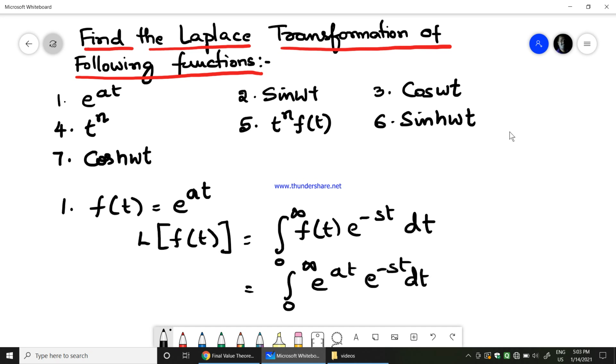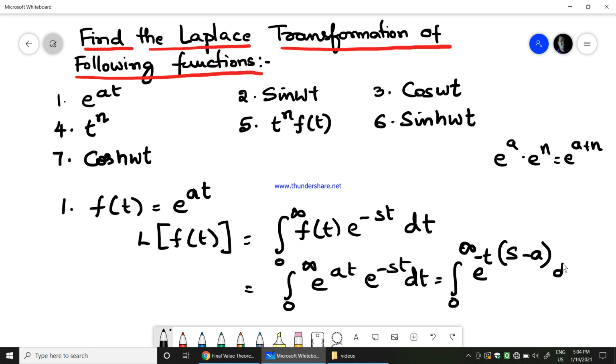As e power a into e power n can be written as e power a plus n, therefore this can be written as the integral 0 to infinity of e power t into a minus s, or I can say minus t into s minus a, dt.